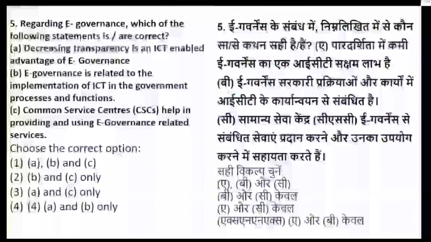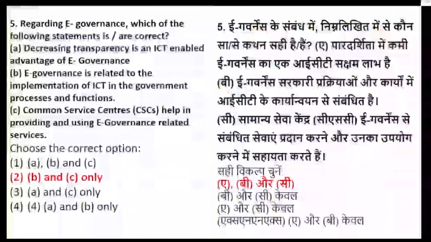We have already studied what e-governance is, but here, with reference to e-government, which statements are correct? Whether it is decreasing the transparency, whether it is related to the implementation of ICT, or whether it is the Common Service Center which provides services. The time limit has already started. How many of you got the correct option? Okay, we have started getting answers for question number 5. Still some time is there, you can quickly answer the question.